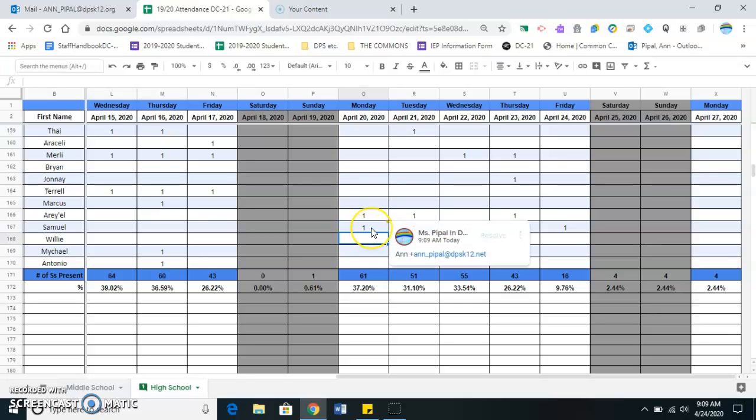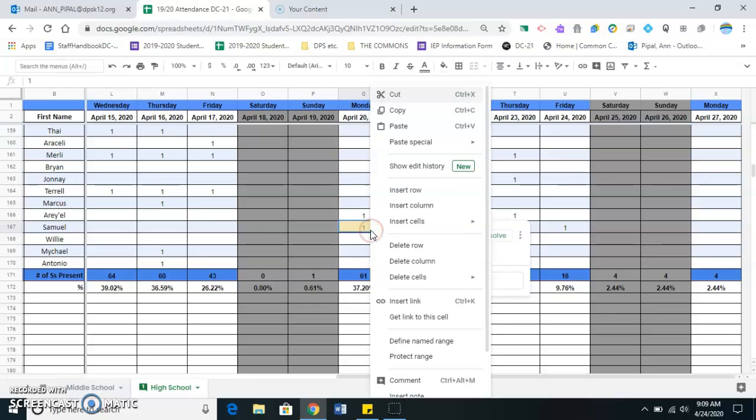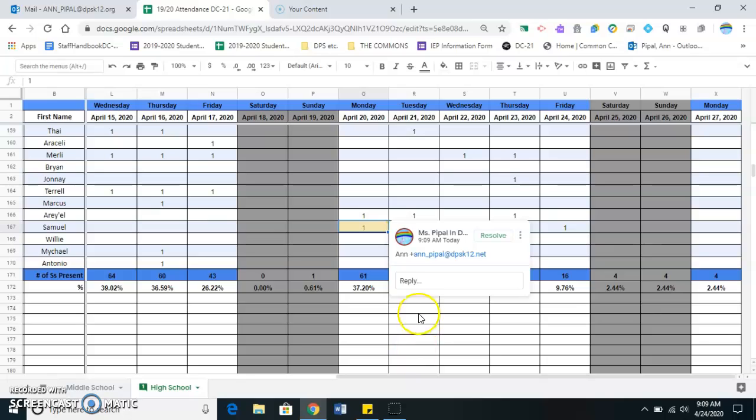If you are wanting to add your own, you can do that same thing here, and you can add another comment. So let's say Miss Jones wants to add a comment. She can do that same process and add a comment.